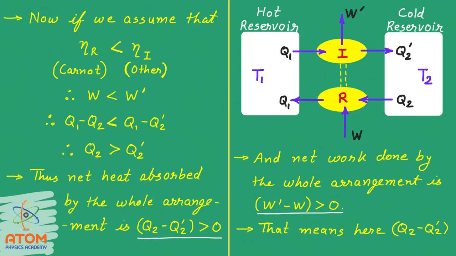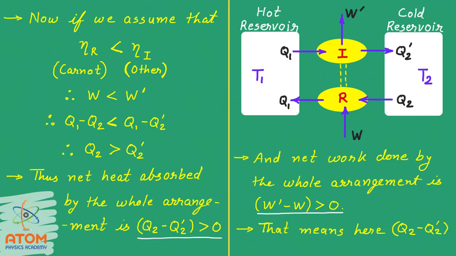Now from these two results, we can conclude something for this whole arrangement. This means that Q2 minus Q2 dash heat is absorbed by the whole arrangement and W dash minus W work is done by the whole arrangement.